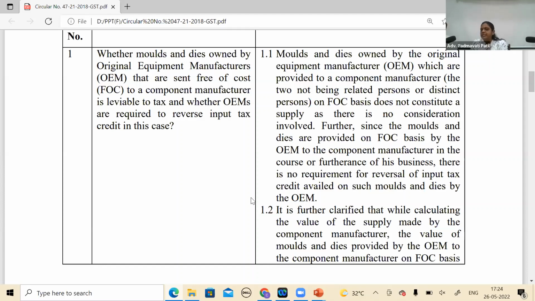But according to me, since it's adding to the value of the components which they will be giving to me, suppose I would not have provided anything. He would have definitely got it from someone, either he himself must have designed it or he must have got it from somebody. So there was a cost that he would have incurred. So maybe that's why they are trying to bring in the excise concept of this thing.